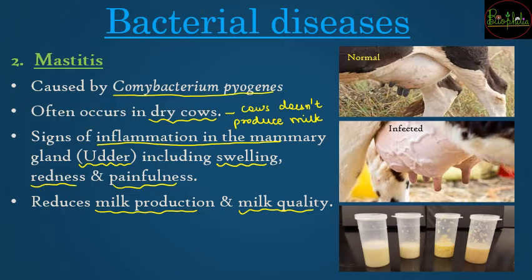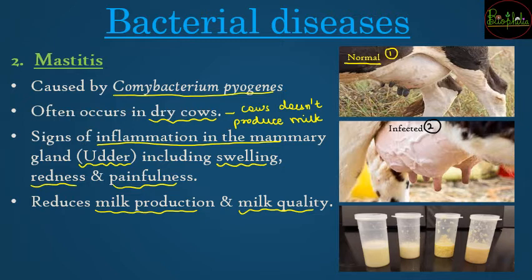So you can see here I have tried to show you the normal udder in the first photograph, and the second photograph highlights the inflamed or infected mastitic udder. In mastitis, the veins are much more visible because of the swelling and inflammation, and because of the inflammation it turns red, and if you touch it, it is going to be painful for the animal.